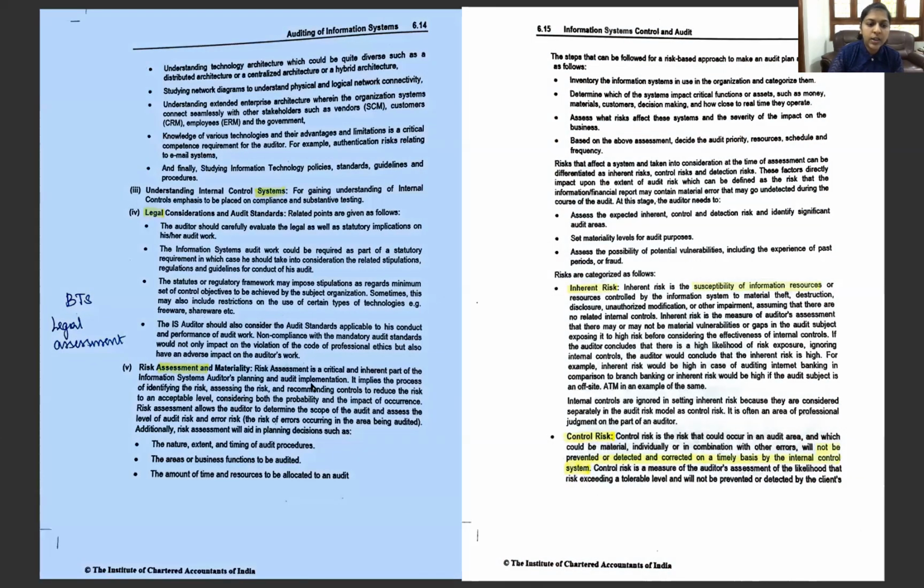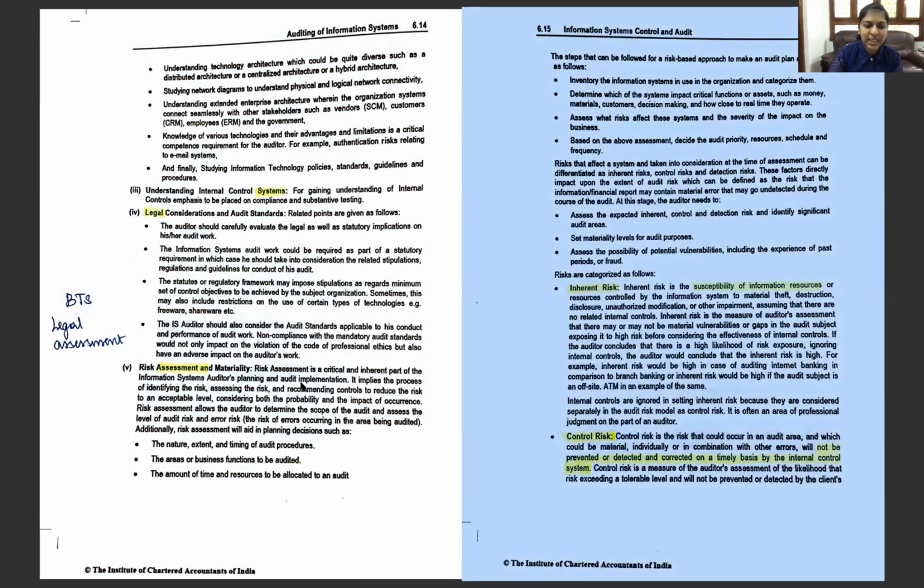Next is the risk assessment and materiality part. Risk assessment. So we all saw it in chapter number 4 as well. So risk assessment of the critical phases. And this is also determining the nature, timing and extent and the areas of the functions which will be focused on by us, and the time and the resources which we are going to be allocating for the audit.